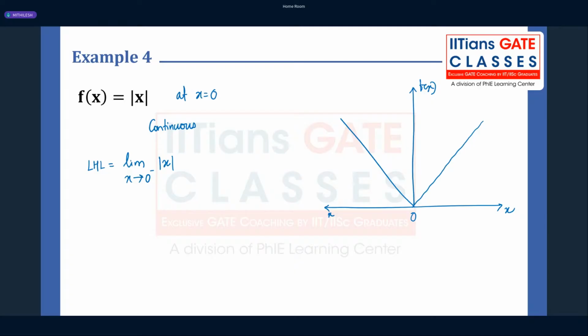Put any point like mod of minus 0.000001, it's almost equal to 0, right? Similarly, I'm directly writing here, you can also solve it in detail. The right hand limit is the limit as x tends to 0 from the positive side, and you also get 0, and f of 0, which is mod of 0, is 0, correct? So all these are the same, hence it is continuous.